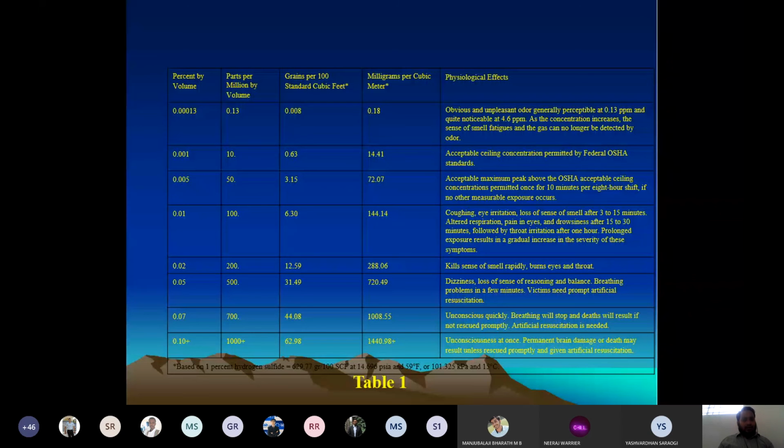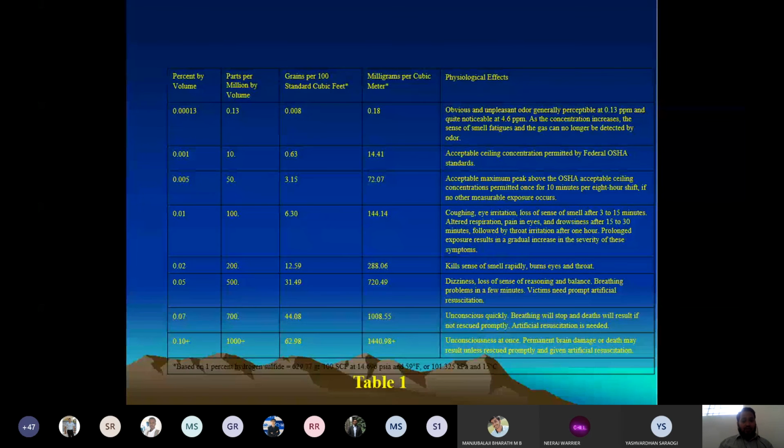If the percentage of H2S and CO2 release is more than 200 ppm, obviously it kills the sense of smell, and you will have burned eyes as well as an irritated throat. All these will be severe. And there are many cases where we have seen, when the leakage happens, the H2S and CO2 proportion released to more than 500 ppm also.